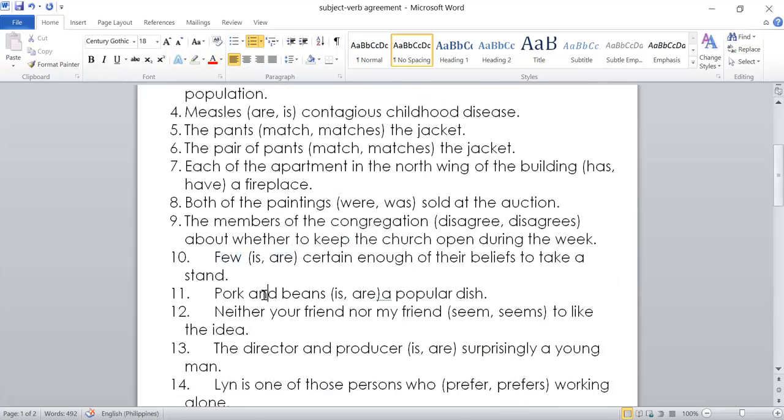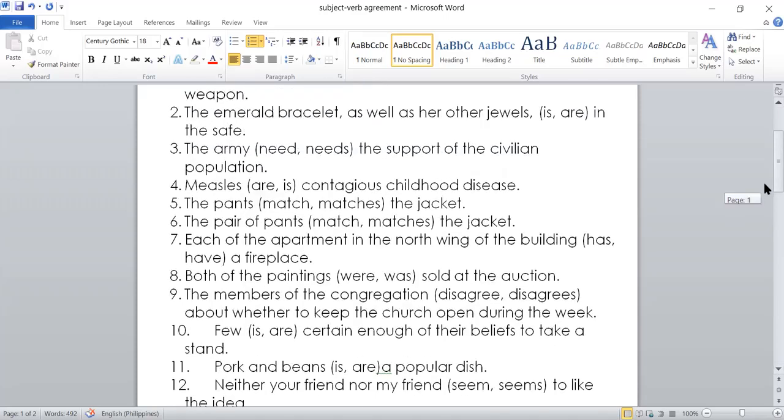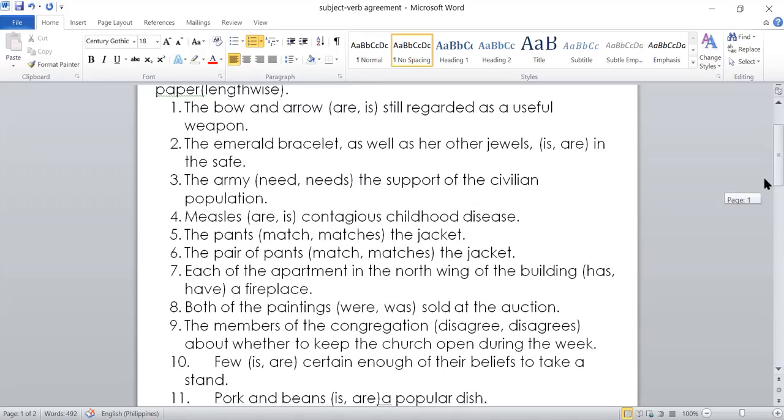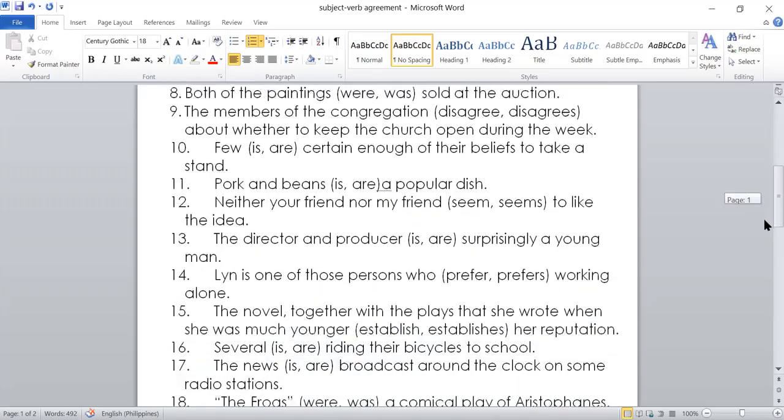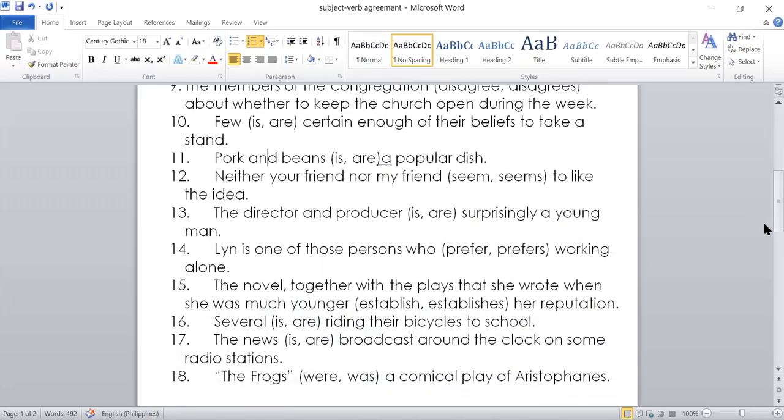For number 11, pork and beans, again, these are considered one. Same with the example a while ago, the bow and arrow in number 1. Pork and beans, what else? Bread and butter, and so on. Those are considered binary subjects.